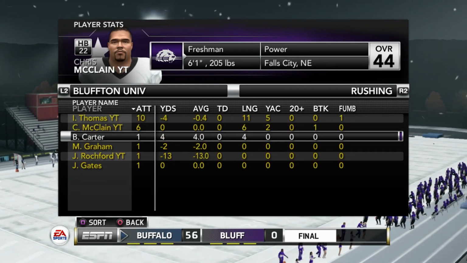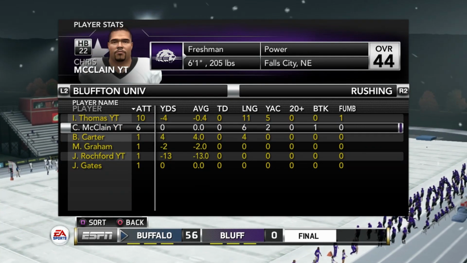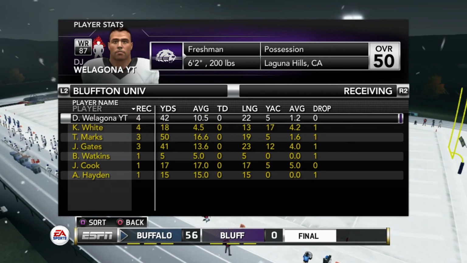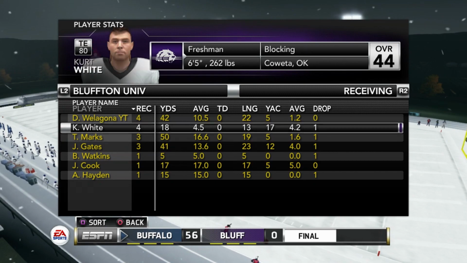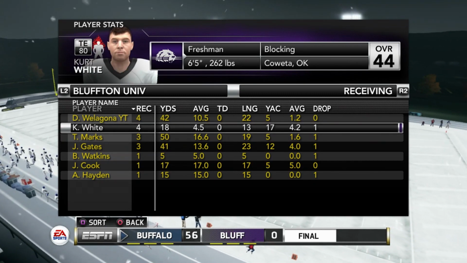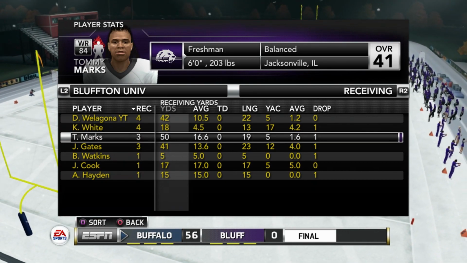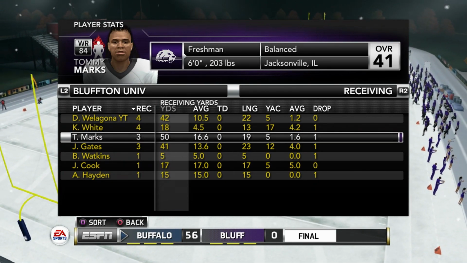Now, the running game, though, we did not get our running game going whatsoever. We actually had negative yards, which you hate to see. Receiving game, not much happening here. DJ Wogana and Kurt White had decent games. Same thing with Tommy Marks. He had 50 yards, but other than that, not really much to talk about.